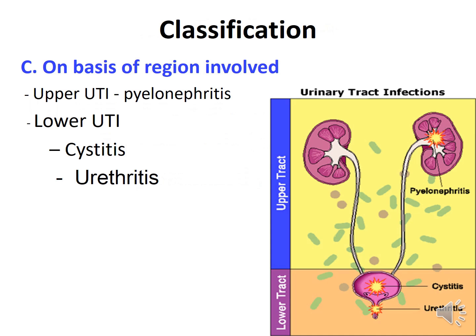Based on the region involved, it can be upper UTI, known as pyelonephritis. This involves the kidney. And lower UTI involves the urinary bladder, known as cystitis, and urethritis is infection in the urethra.